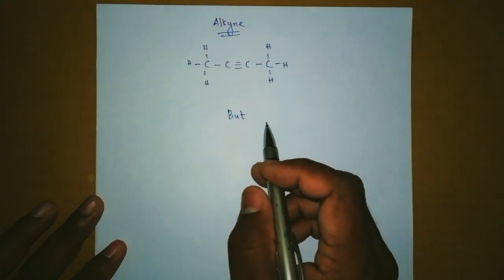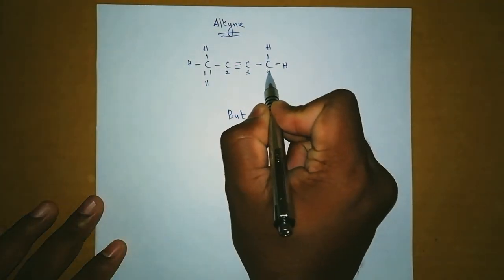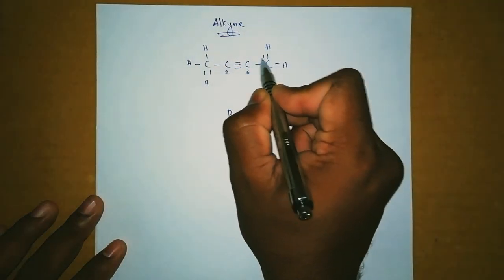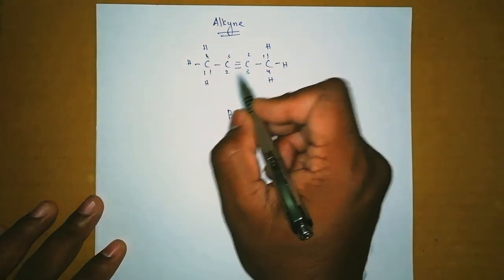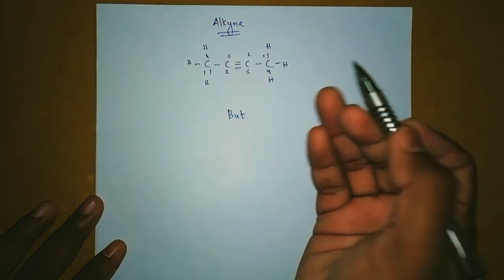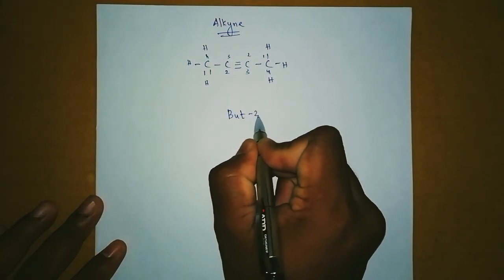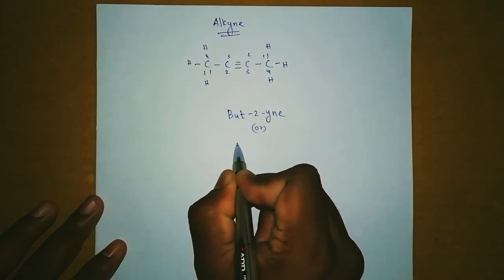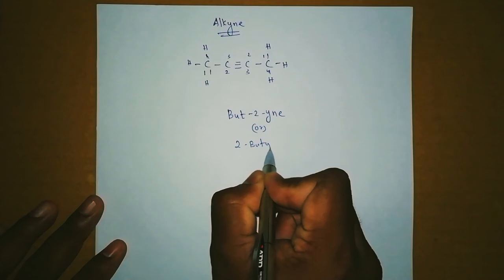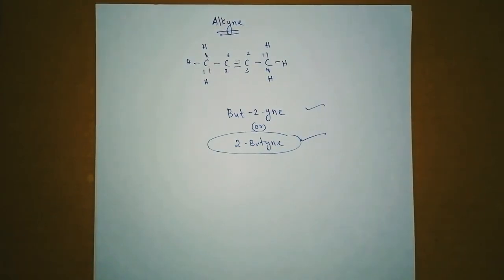So that means third step is find the position. 1, 2, 3, 4. It's in the second position. 1, 2, 3, 4. It's also in the second position. So if I count from left to right, second position, right to left may be second position. So directly we can give a name as but-2-yne, or in other words it is 2-butyne. Okay, this also right. I hope you can do the rest of the things by yourself.